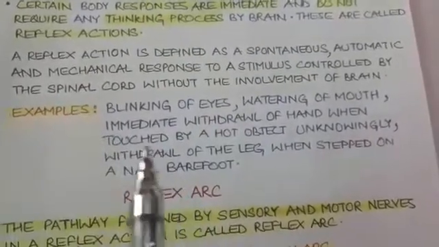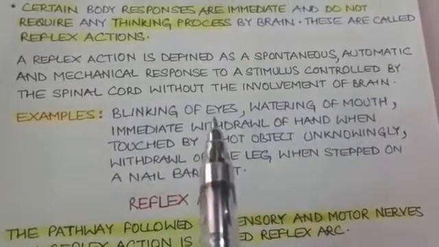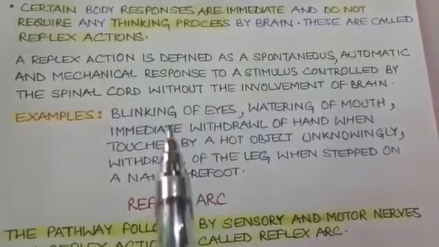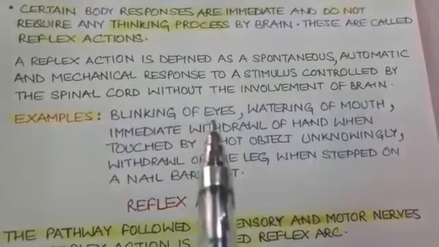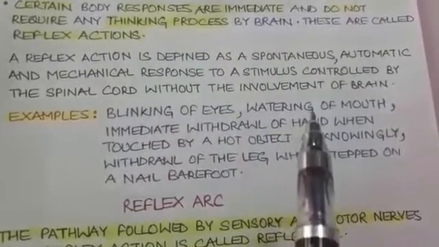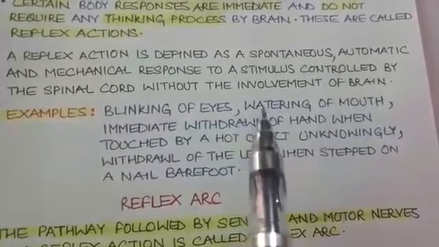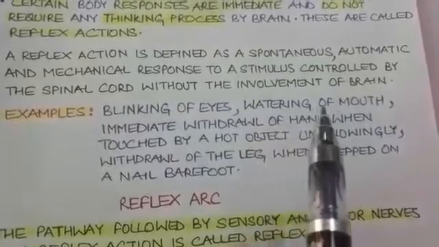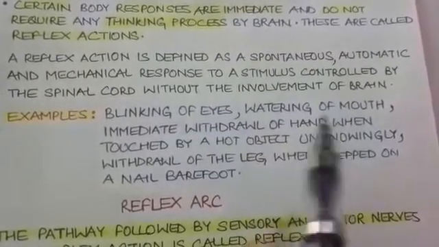Some examples of reflex actions are like the blinking of eyes. If someone suddenly comes and makes a movement in front of our eyes, immediately our eyes blink. We do not think about blinking, but it blinks. Whenever a food of our choice is in front of us, our mouth starts to water. It means saliva starts to get generated. This is again an example of reflex action.